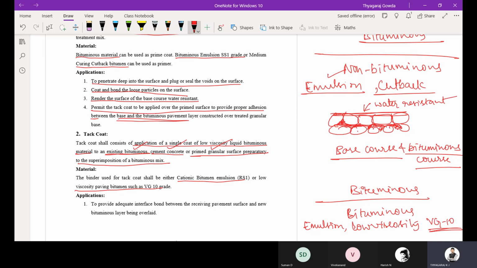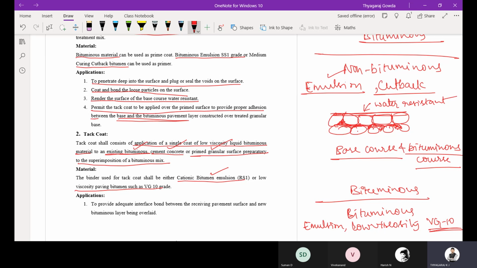So the tack coat material consists of only the bitumen of required viscosity, which we can easily get by emulsion or by a low viscosity paving grade bitumen. Then what are the applications?